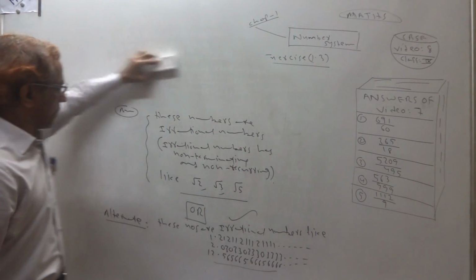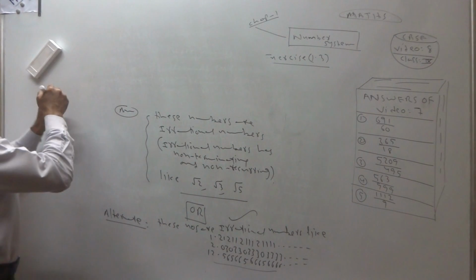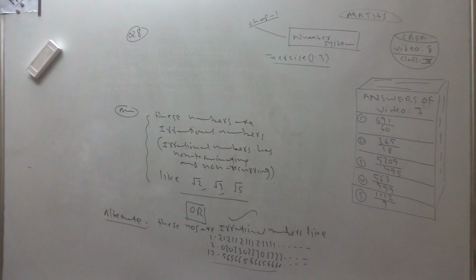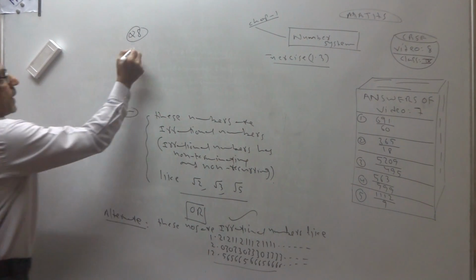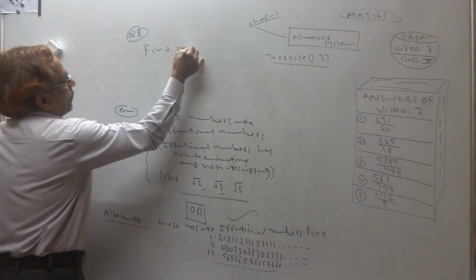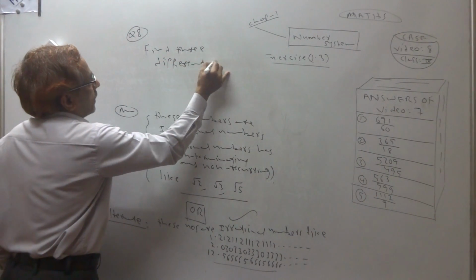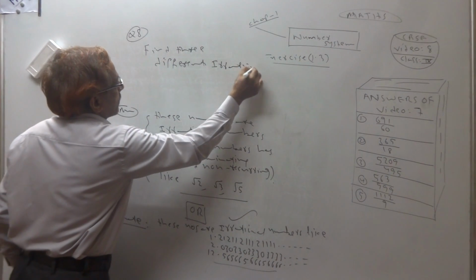Now, question number 8. Find 3 different irrational numbers. See, again that type of question. Find 3 different irrational numbers.